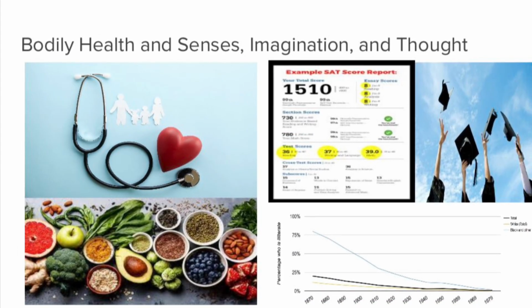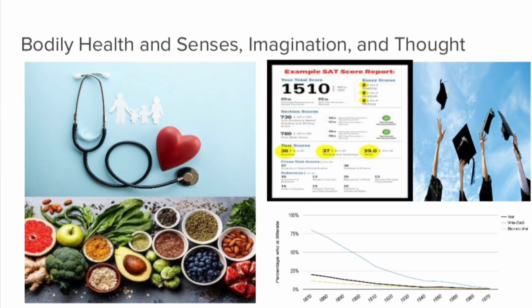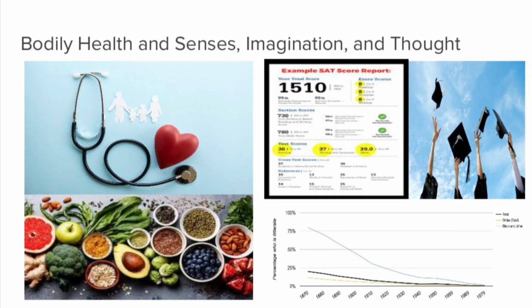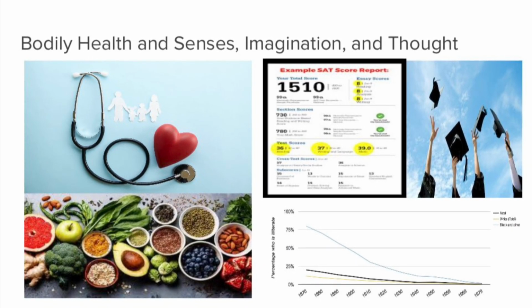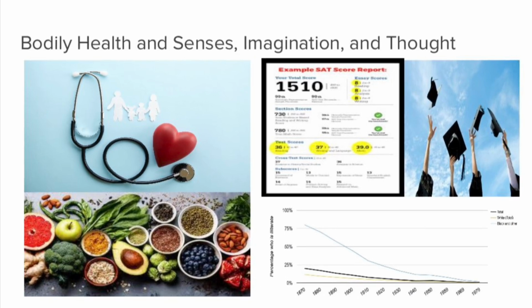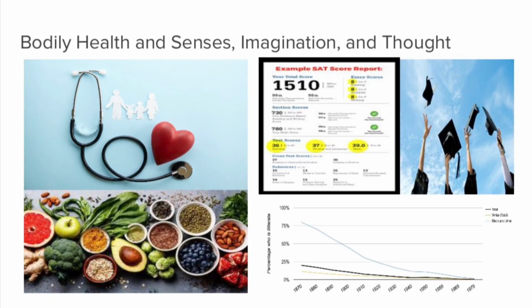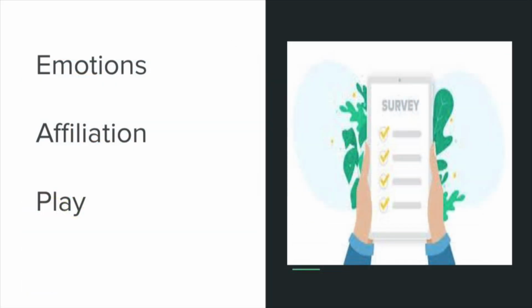Both bodily health, through access to healthcare, food and housing insecurity, life expectancy, child mortality and nutrition, and senses, imagination and thought, through years of schooling, school attendance, test scores, graduation rates, and literacy rates, can be measured quantitatively. Despite it being difficult to precisely and quantitatively measure the remaining capabilities on our list, emotions, affiliation, and play can be measured by surveying. Some may argue a quality of life survey to be too subjective since well-being may look